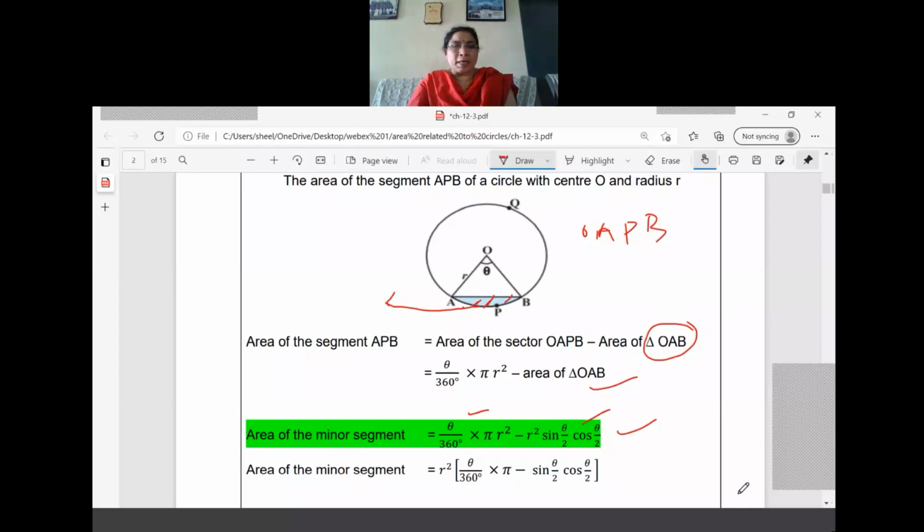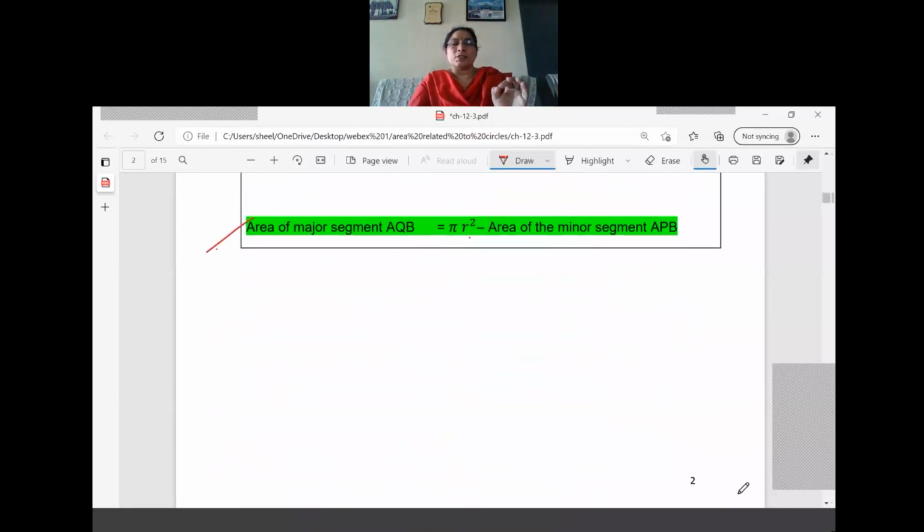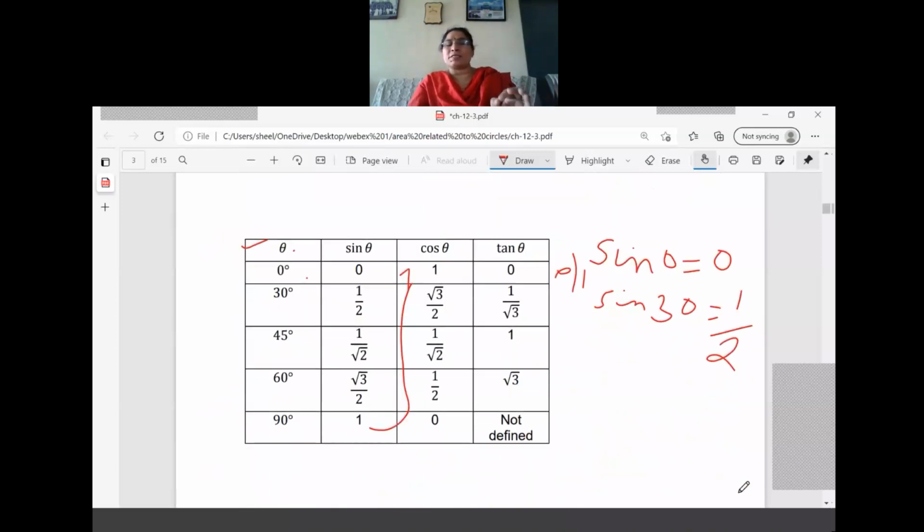So some specific angles we need, that is 0, 30, 45, 60, 90. Other than that, you will not get any angles. In the syllabus it is clearly mentioned that 0 to 90 only will come. It will not be 120 and all. But you can understand, I had given a 120 sum also, and I'll show you why. Okay, 0, 30, 45, 60, 90.